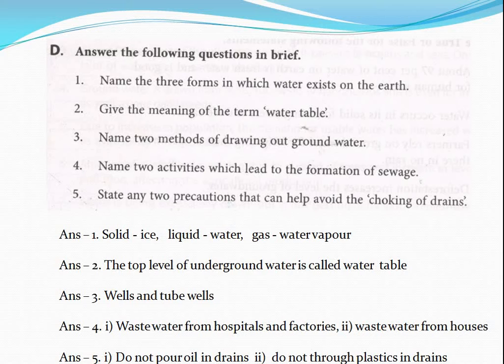Next, state any two precautions that can help avoid choking of drains. Choking of drains means blocking of drains.